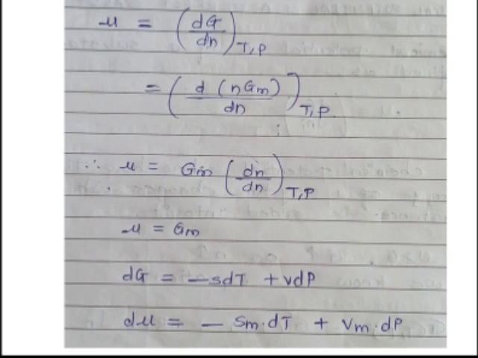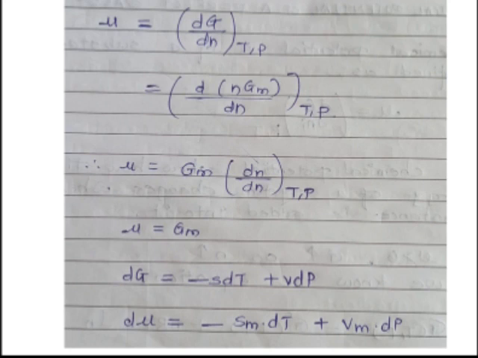So d in bracket n Gm divided by dn at constant temperature and pressure is there. Therefore, mu is equal to, you can write, just take this Gm outside the bracket, Gm in bracket, and the remaining terms are dn upon dn at constant temperature and variable pressure. So dn gets cancelled, that is 1. So mu is equal to Gm. So we can write dG is equal to d mu, or molar Gibbs free energy is equal to chemical potential. Then our definition of Gibbs free energy is again here.